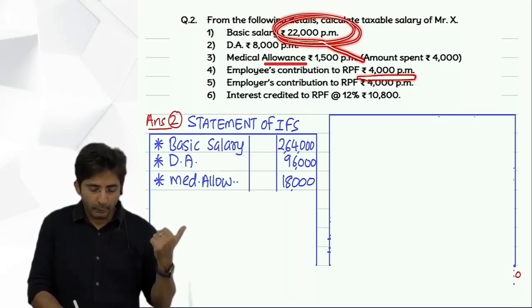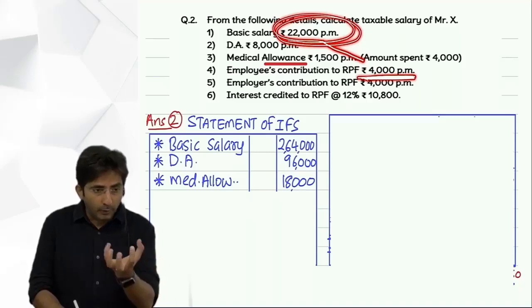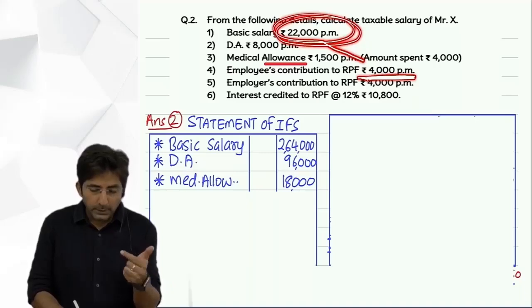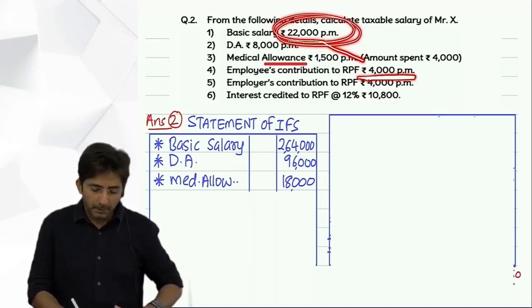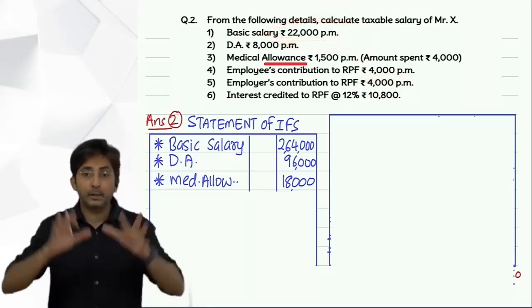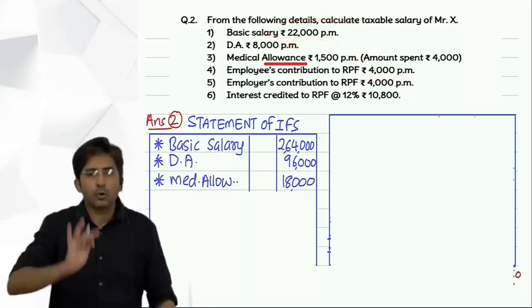How did I get 18? 22 minus 4. Means in real life, an employee got the salary check, he might have got a check of only 18,000. Okay. Because 4,000 is Provident Fund deduction. But this 22,000 is before deducting. It is the gross amount. Okay. And whenever the problem is silent, you have to assume it is gross only.